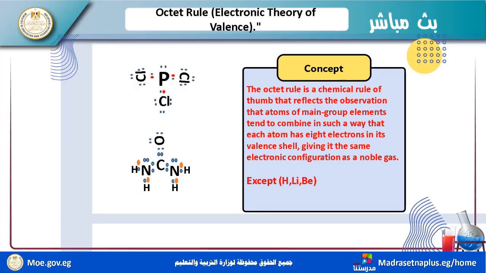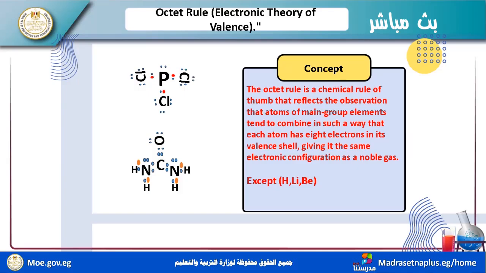This stable atom doesn't need to share, lose, or gain electrons. So the octet rule depends on this theory. Any atom tends to reach an octet structure. Why? Because this number is a stable number for the outermost energy level.